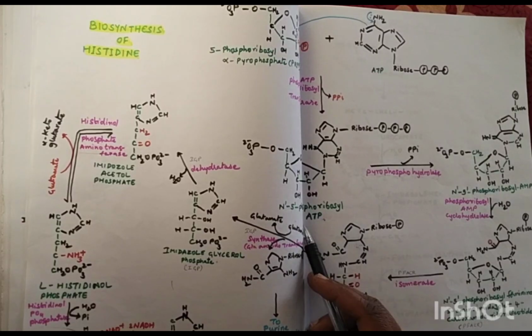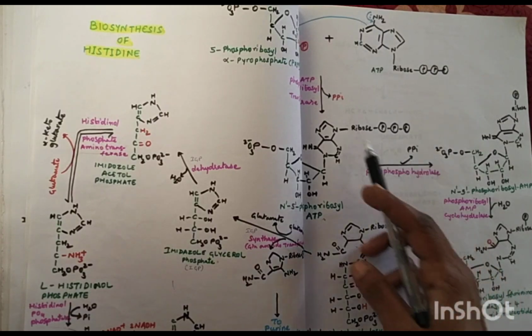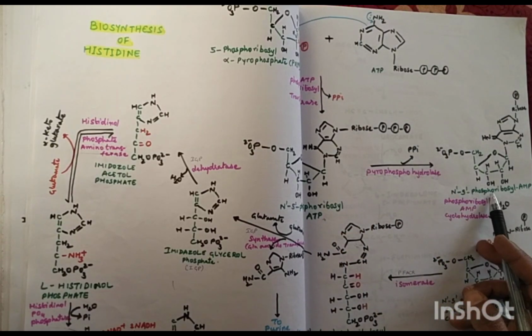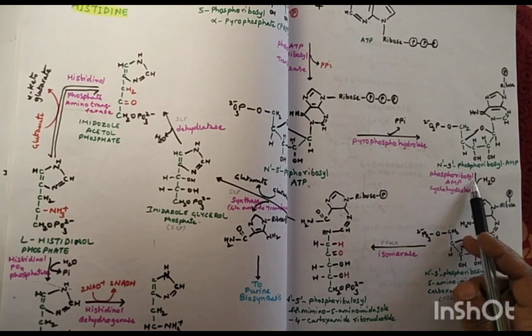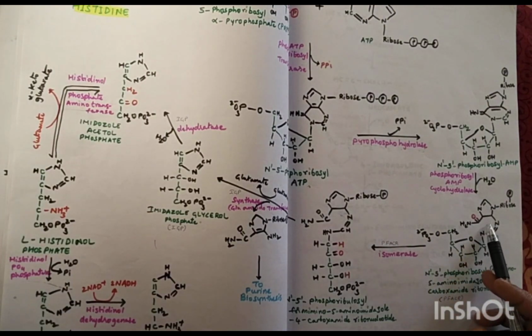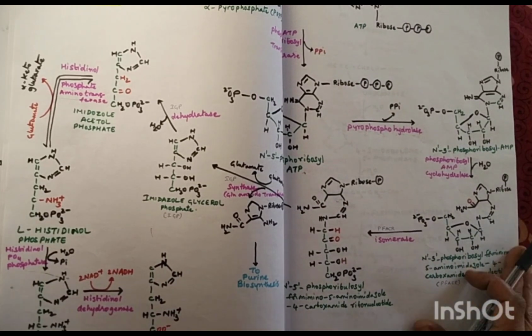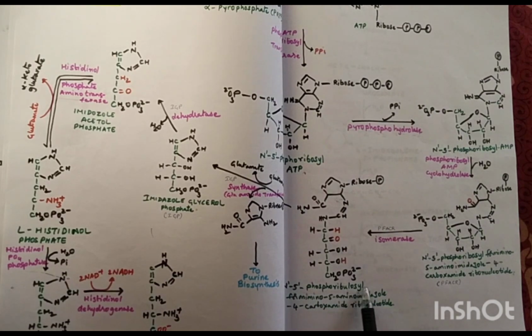N'5'-phosphoribosyl ATP, in the presence of pyrophosphate hydrolase, releases PPi of ATP and forms N'5'-phosphoribosyl AMP. N'5'-phosphoribosyl AMP, in the presence of phosphoribosyl AMP cyclohydrolase, takes in a water molecule, breaks the purine ring and decyclizes it, forming N'5'-phosphoribosyl 5-amino-imidazole 4-carboxamide ribonucleotide.